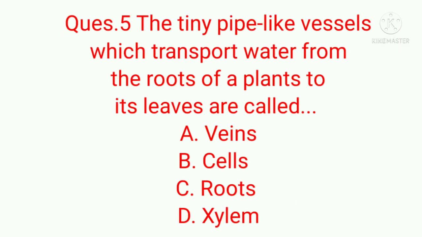Question number 5. The tiny pipe-like vessels which transport water from the roots of a plant to its leaves are called A. Veins, B. Cells, C. Roots, or D. Xylem. The correct answer of this question is D. Xylem.